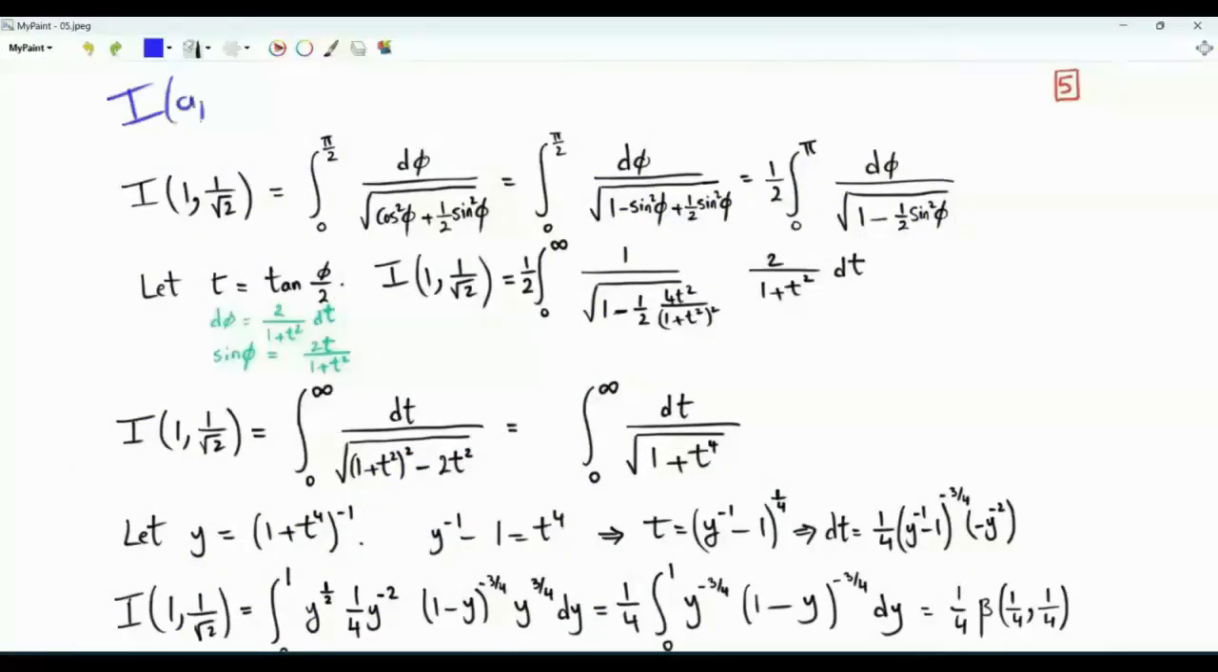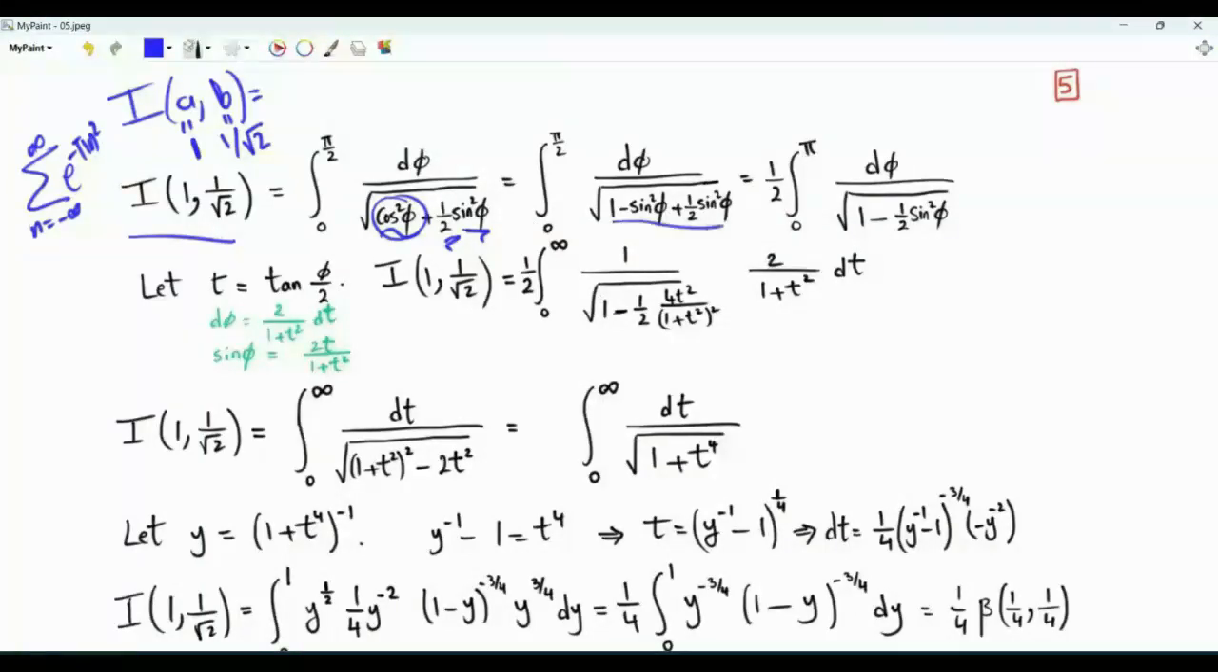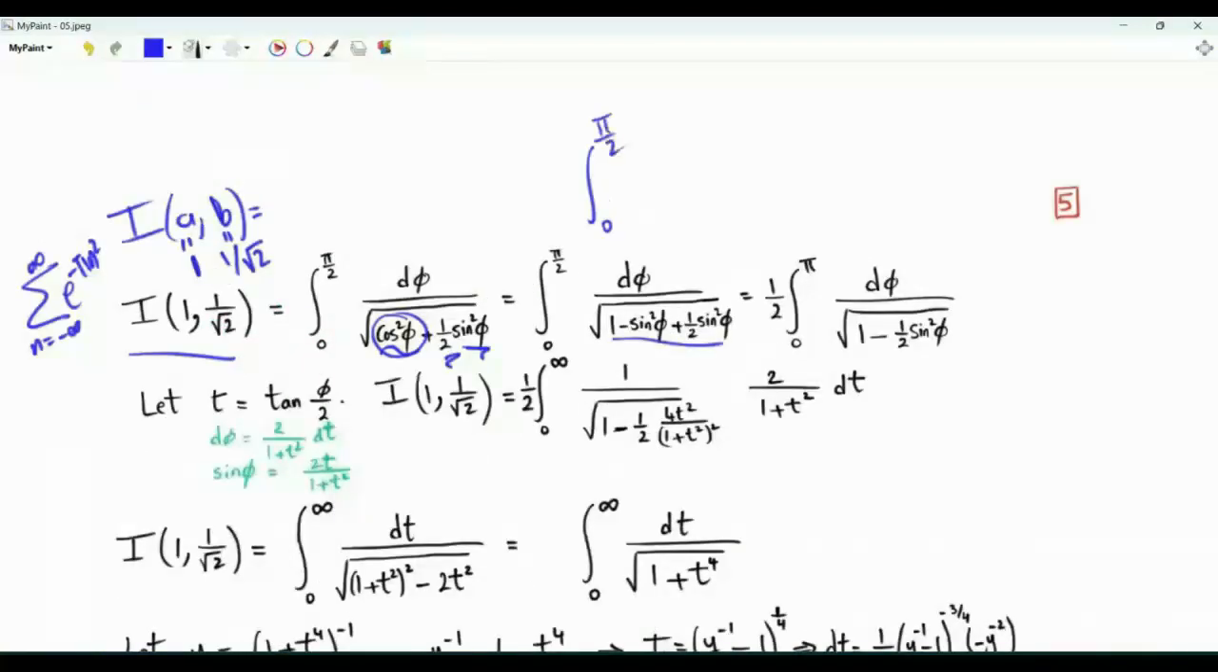Let's evaluate the integral I of a comma b when a is equal to 1 and b is equal to 1 over square root 2. It turns out that this integral is very related to our summation of interest, sum n from minus infinity to infinity e to the minus pi n squared. This integral is from 0 to pi over 2 d phi over square root 1 squared times cosine squared phi plus 1 over square root 2 squared, that's 1/2 times sine squared phi. Rewriting this cosine squared phi as 1 minus sine squared phi, we get in the denominator 1 minus 1/2 sine squared phi. Our integral is from 0 to pi over 2 d phi, and here we have 1 minus 1/2 sine squared phi.